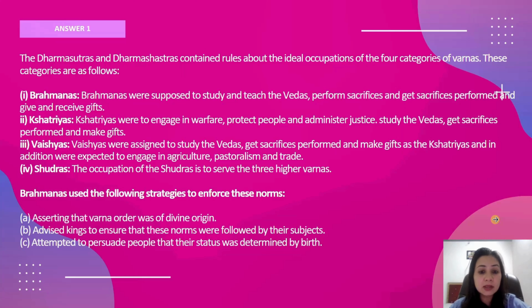That is the Brahmanical theory, the divine theory of origin, that these four varnas originated from different parts of Lord Brahma. They advised kings to ensure that these norms were followed by the subjects, and attempted to persuade people that their status was determined by birth. These policies were used by the Brahmins to enforce the rules written down in Dharmashastra.